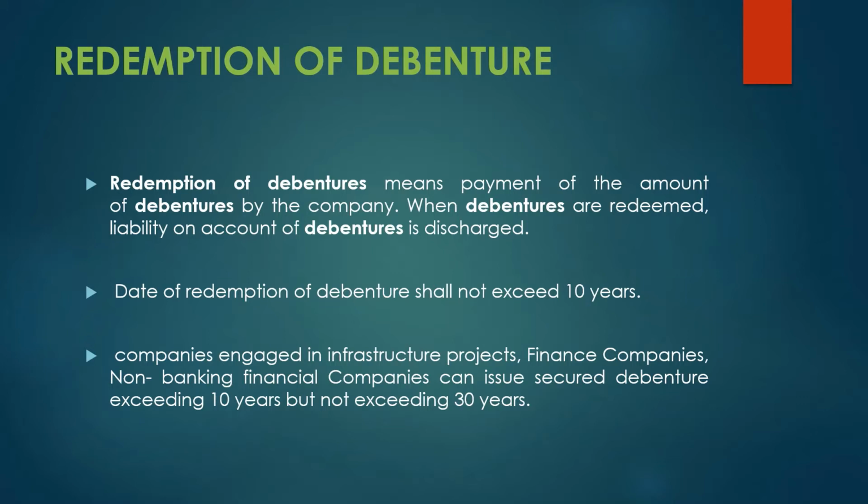The date of redemption as per the Act shall not exceed 10 years. So the company shall pay the amount within 10 years; that should not exceed 10 years. In the case of redeemable preference shares, we have read that the maturity is 20 years. So here it is 10 years.